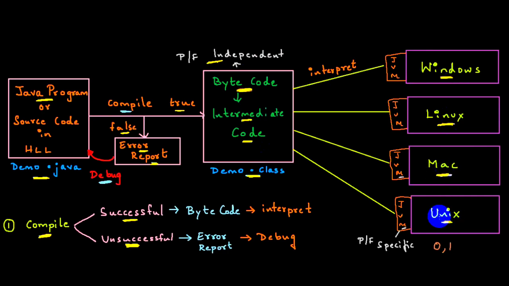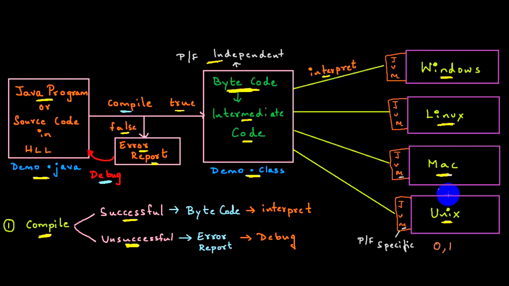But my operating system will understand only zeros and ones. Here, my bytecode is an intermediate code. So what am I supposed to do? There is a person named JVM, Java Virtual Machine. Is he platform independent? No, he is platform specific. He will read the bytecode, interpret it to machine level, and execute it line by line. That process is called interpretation.